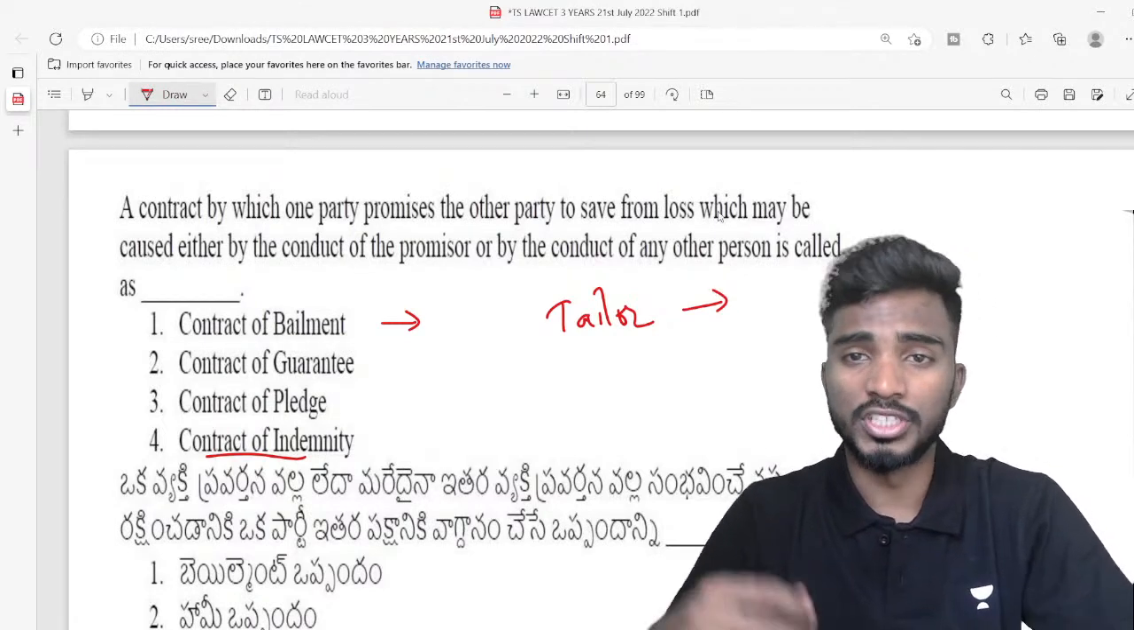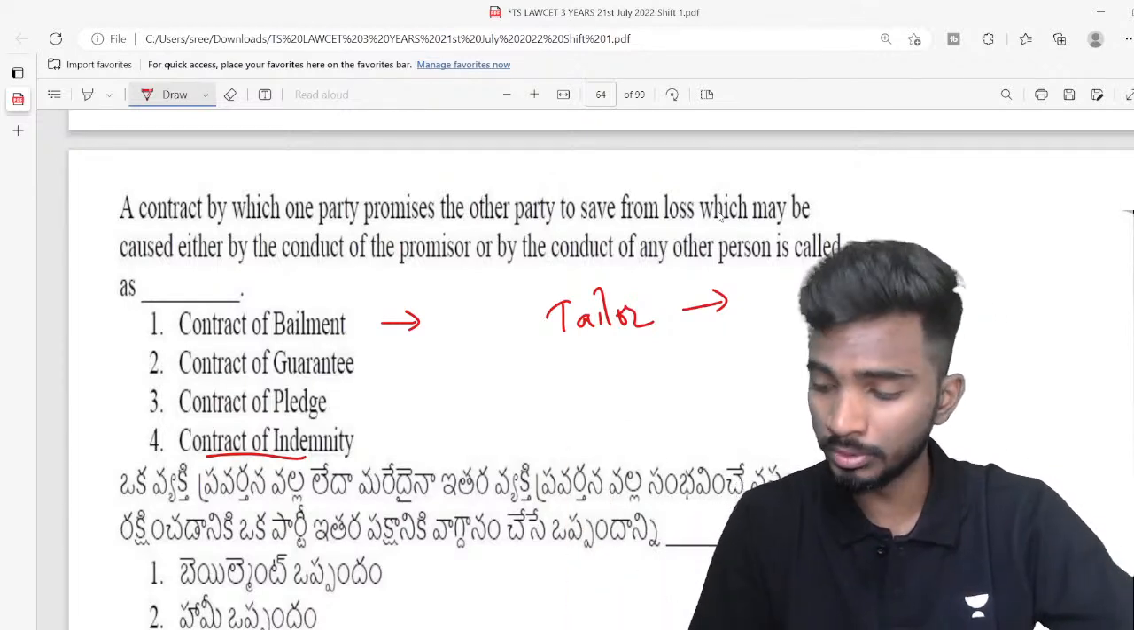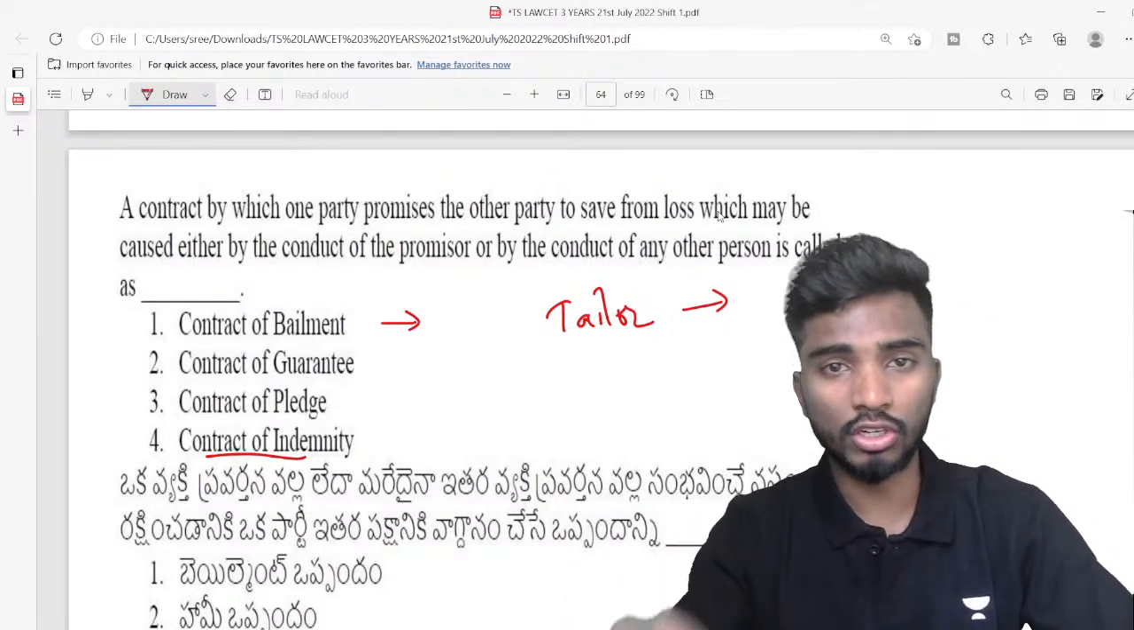Here, just because you are giving your cloth to the tailor, does it mean that the ownership is transferred to him? You gave a cloth to the tailor.